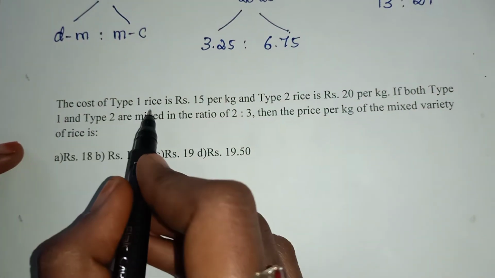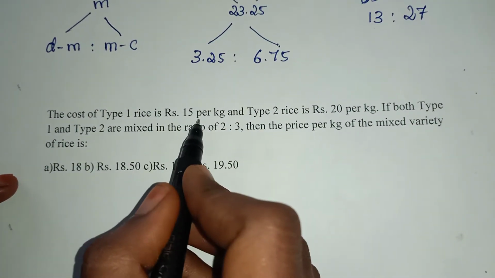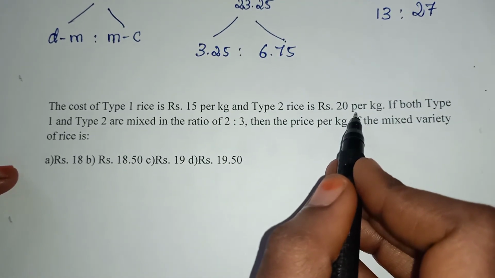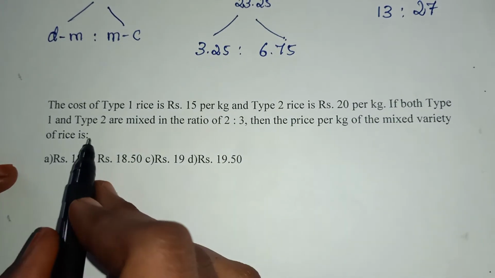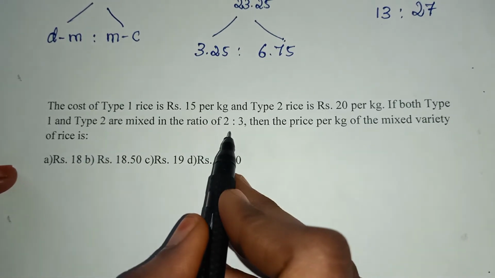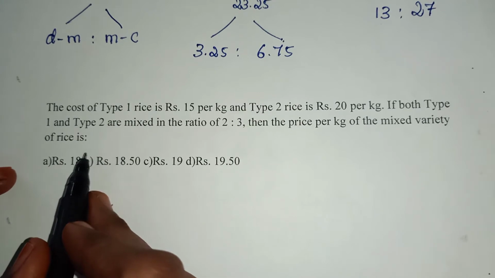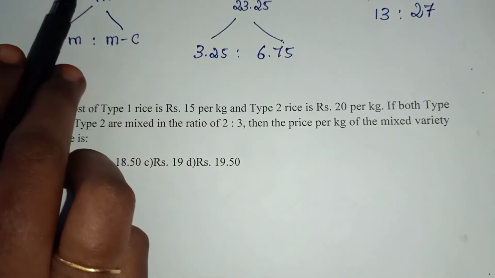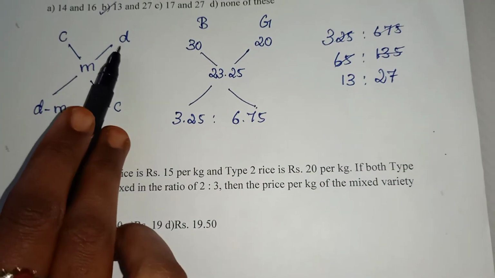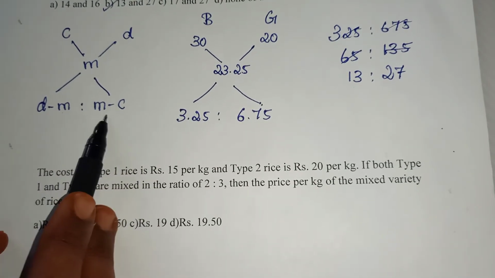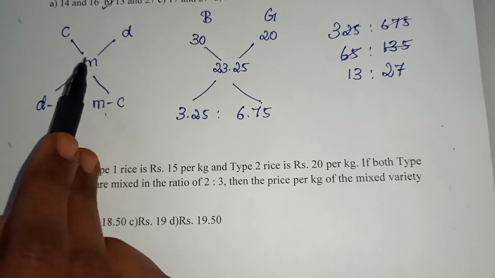The cost of type 1 rice is rupees 15 per kilogram and type 2 rice is rupees 20 per kilogram. If both type 1 and type 2 are mixed in the ratio 2:3, then find the price per kilogram of the mixed variety of rice. In this question, they have given the cheaper quantity rate and the dearer quantity rate. They didn't give you this value, instead they have given the ratio. So we have to find the value m.